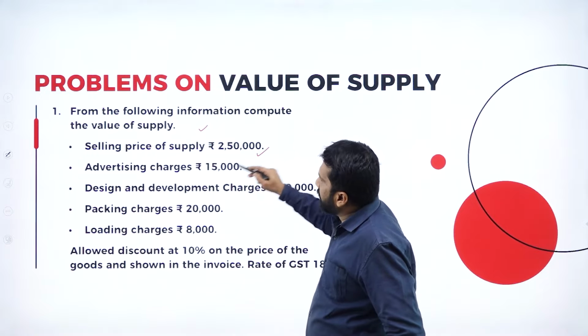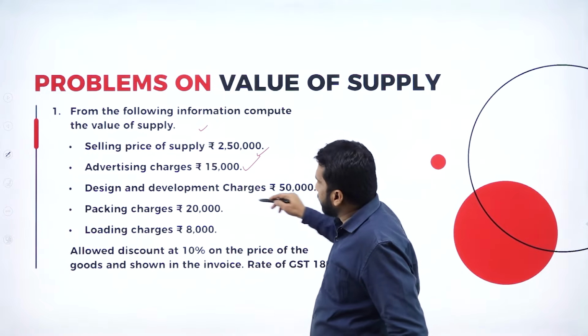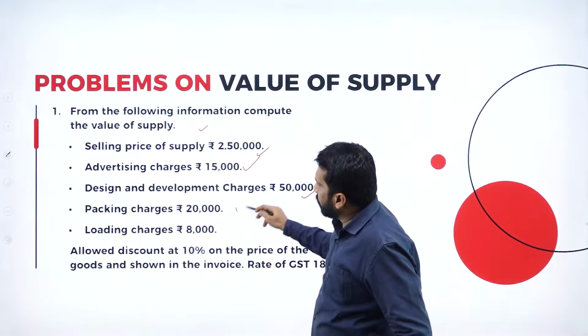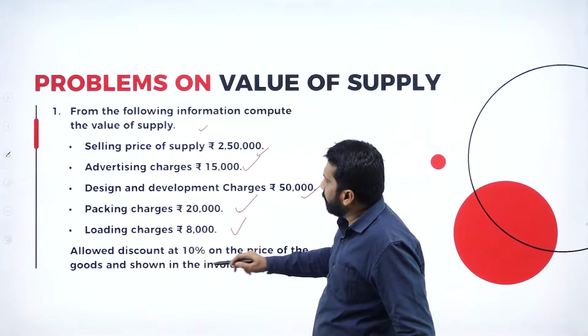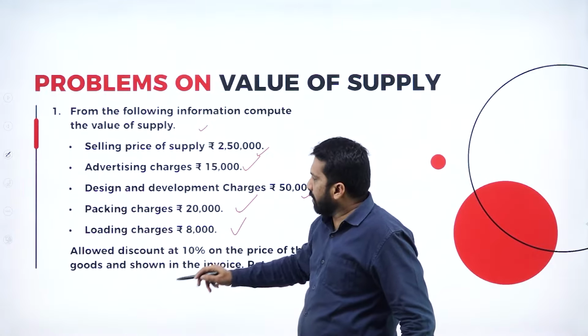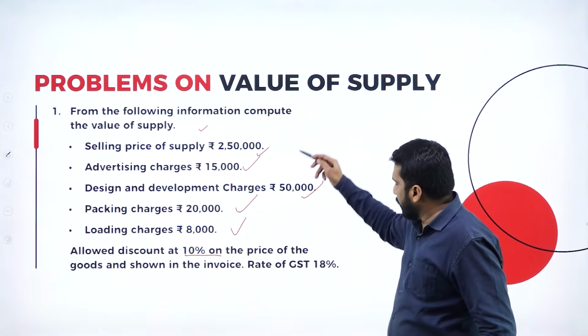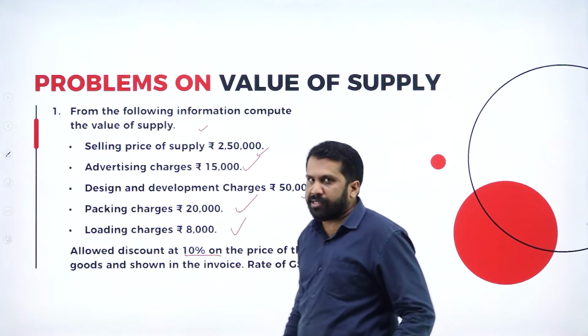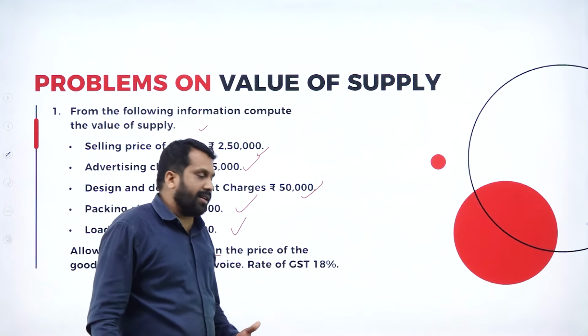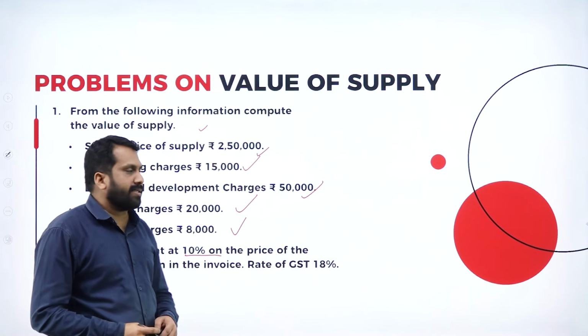Selling price of the supply, add advertising, add design and development, add packing charges, add loading charges. After adding everything, the allowed discount is 10%. Add everything, minus 10% discount, and on your final answer add 18% tax.